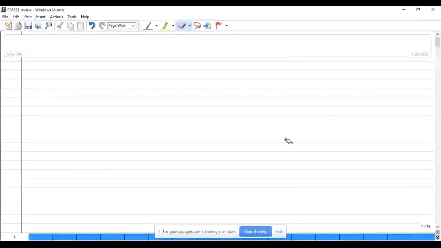Okay, so what I thought would be helpful is if we could quickly review the material that we have covered. Maybe a good way to look at the key elements that we have covered in the last 12 weeks. So I begin with the last unit that we have covered, that is on A to D converters.